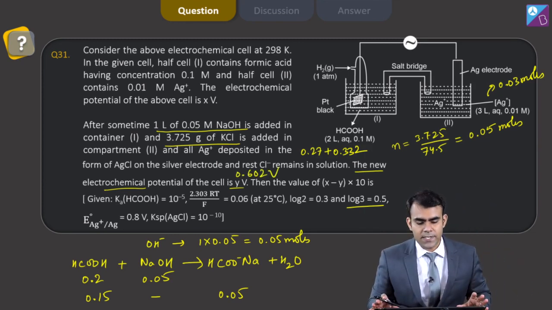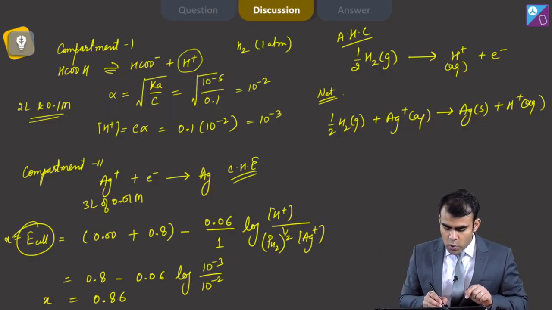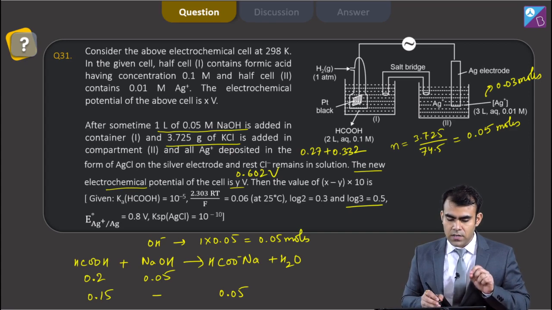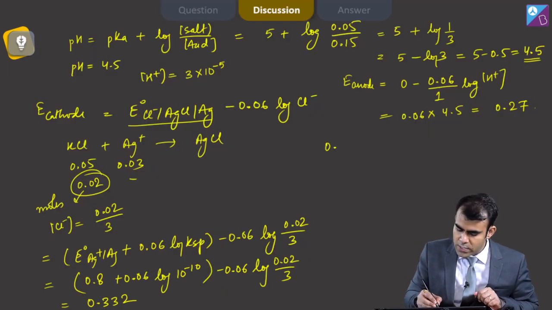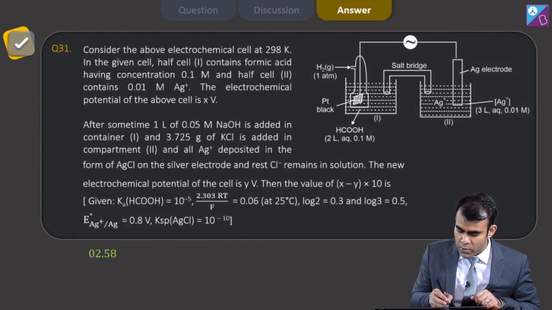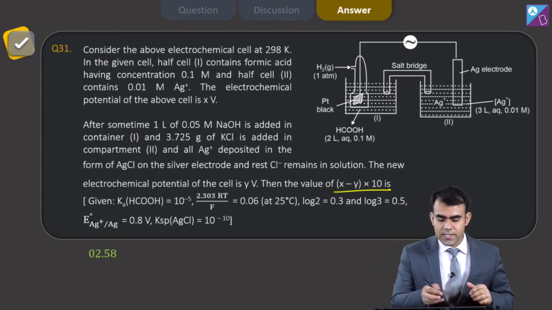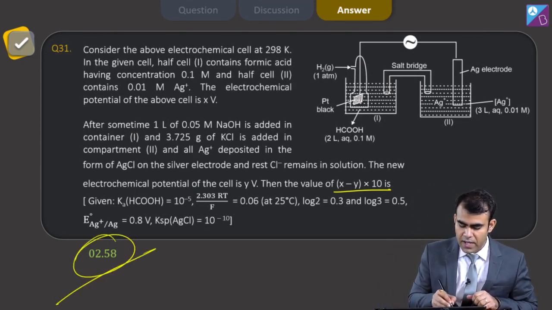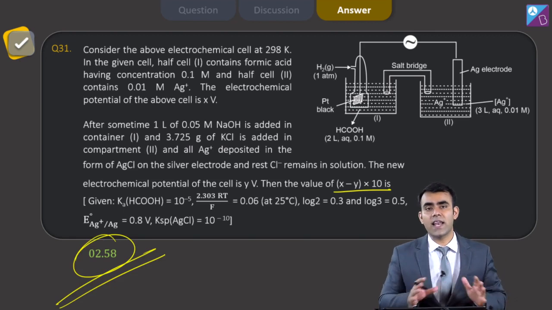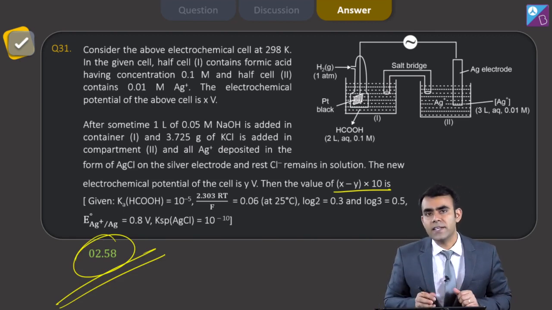Y is 0.602, X is 0.86, and when you do the subtraction we will get 0.258. But here in the answer what we require? We require the value X minus Y into 10. So that is 2.58. I know this question is very lengthy, but you can see you can learn many things from this question.